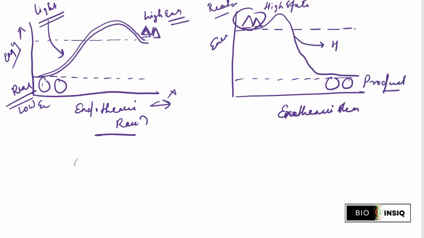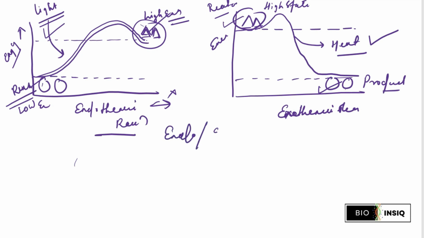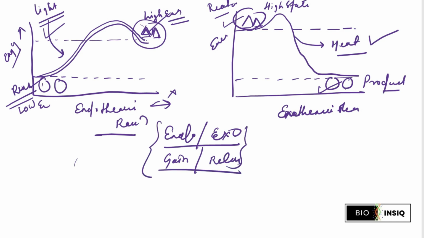And this energy is released as heat. The reactant is in a high state, the product is in a low state. Understand? So this is basically the basic principle of endothermic and exothermic reactions, endo and exo. Just simply remember, endo means gain of energy, exo means release, right? And then it's all about this thing.